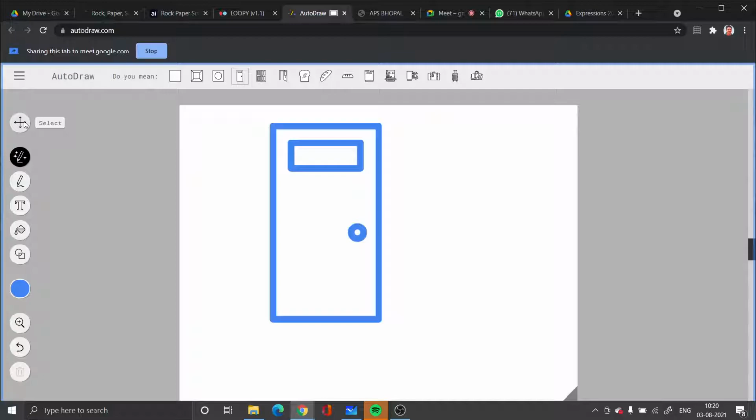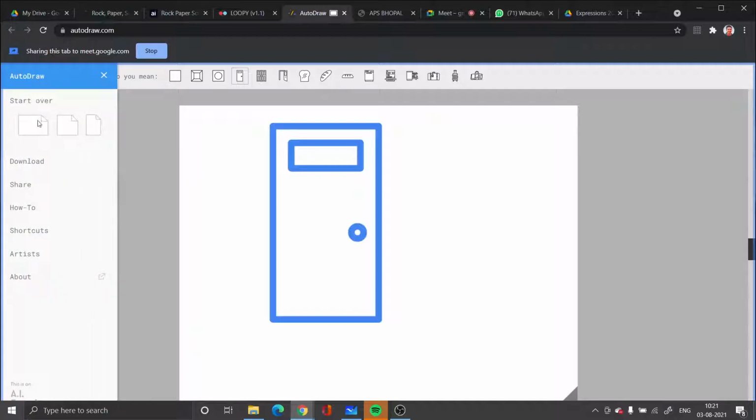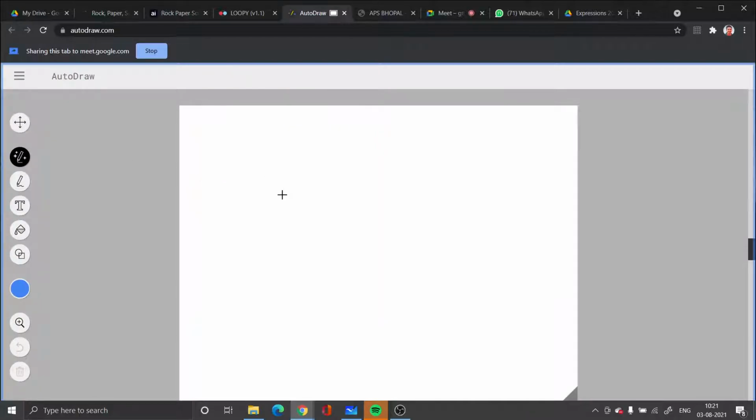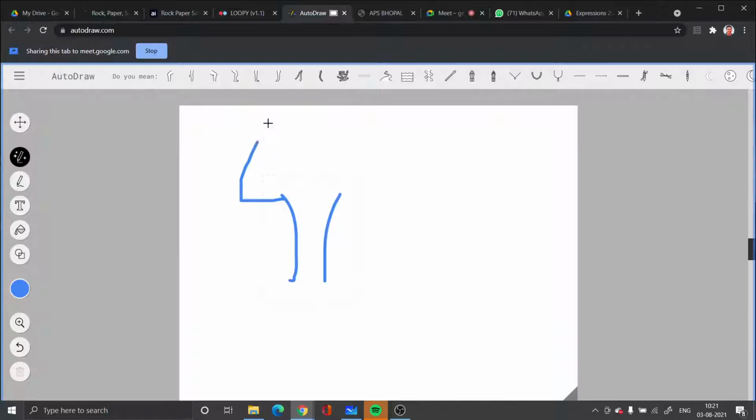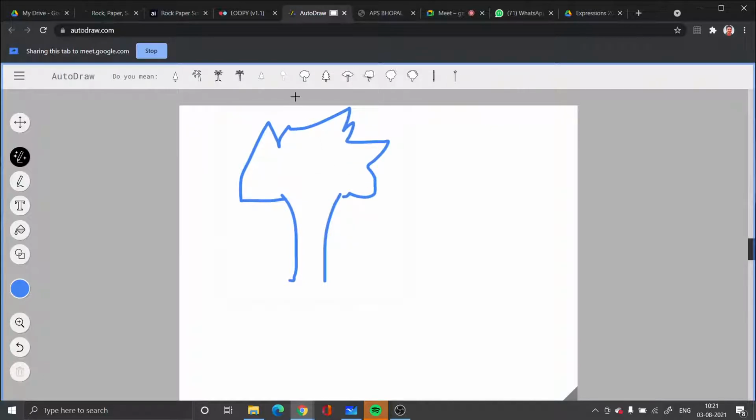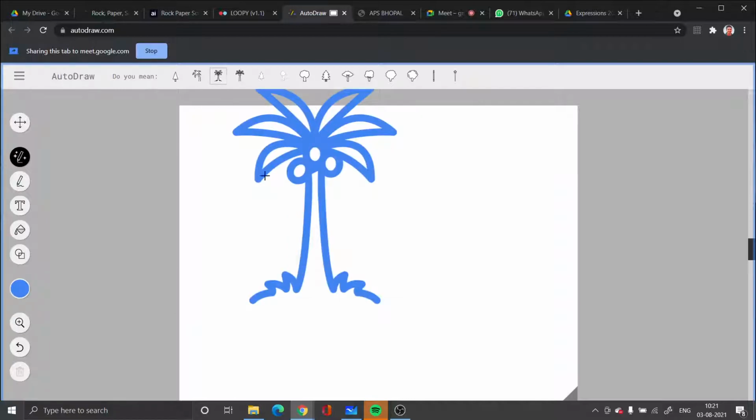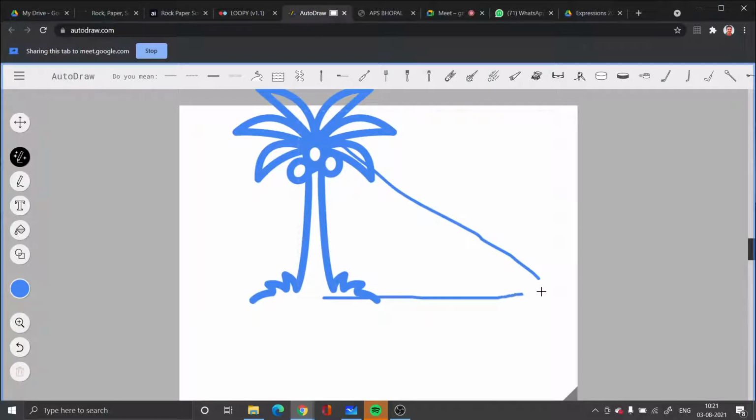Suppose I am making a diagram, waves, tree. Suppose I want to make a tree, beach, something like this. The tree has come, and I want to show you about trigonometry, the angle of elevation from the top of the tree.